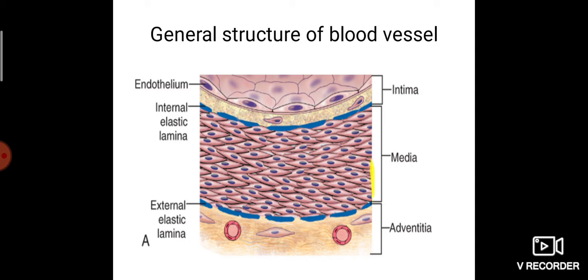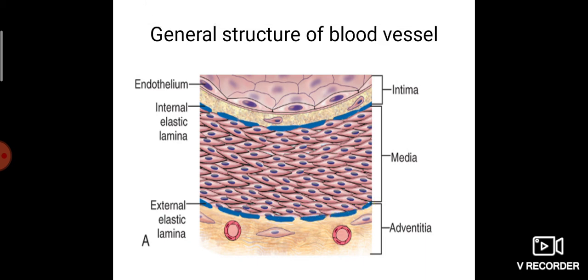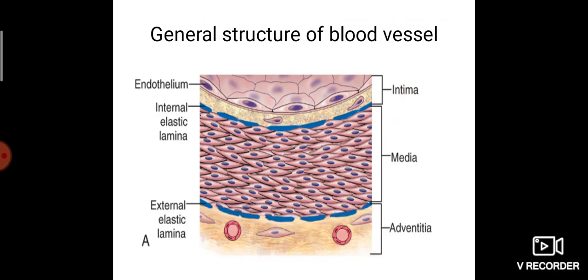Then just below the tunica media, that bluish elastic area is visible, which is called the external elastic lamina. So this is the internal elastic lamina, and this is the external elastic lamina. Below the external elastic lamina, we can see the tunica adventitia.